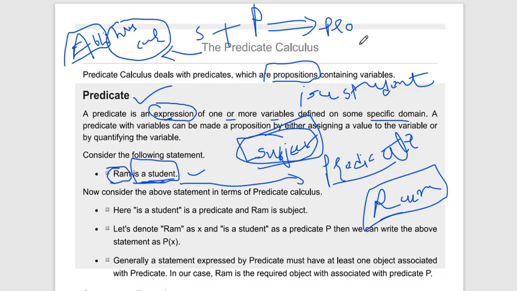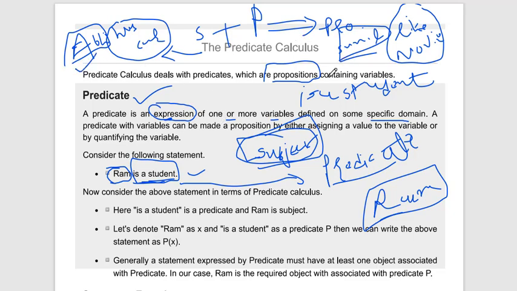One more example: Sunil likes movies. This is related to the subject, so it is called the predicate. It is an expression of our subject. So a predicate is an expression of one or more variables. Here we took examples with only one variable: Abhi, Sunil, the subject.